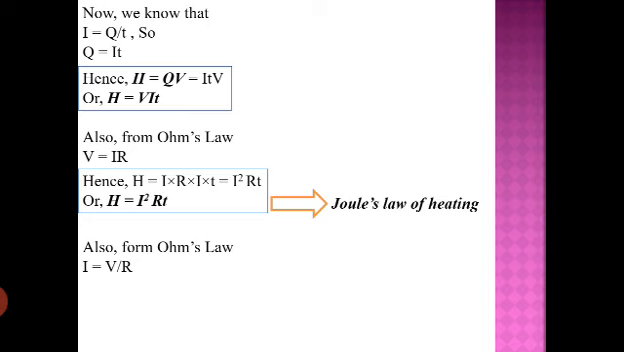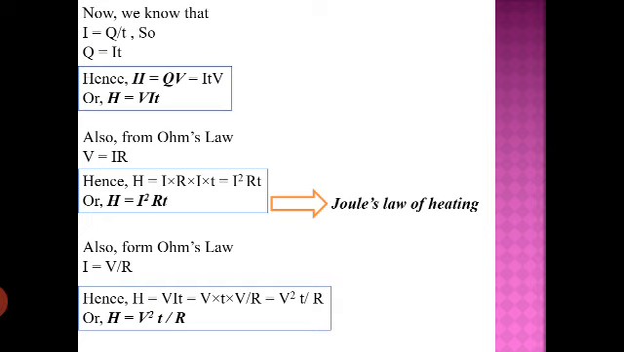Now let's get another equation of the heat produced in a conductor, because we know from Ohm's law I is equal to V upon R. So again if you see the above equation, H is equal to VIT. So in place of I now we can place V upon R. So it will become V square T upon R. So the final equation we have is H is equal to V square T upon R.